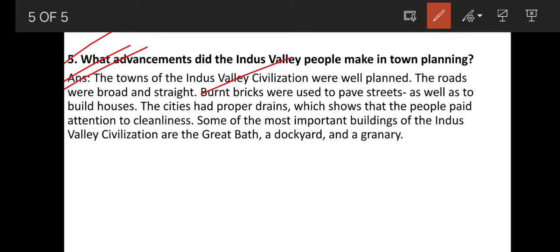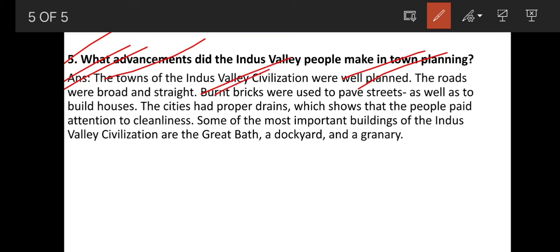What they did, the towns of Indus Valley people were well planned. They built roads which were broad and straight. The roads of Indus Valley civilization were broad, that is big and extended, and straight.